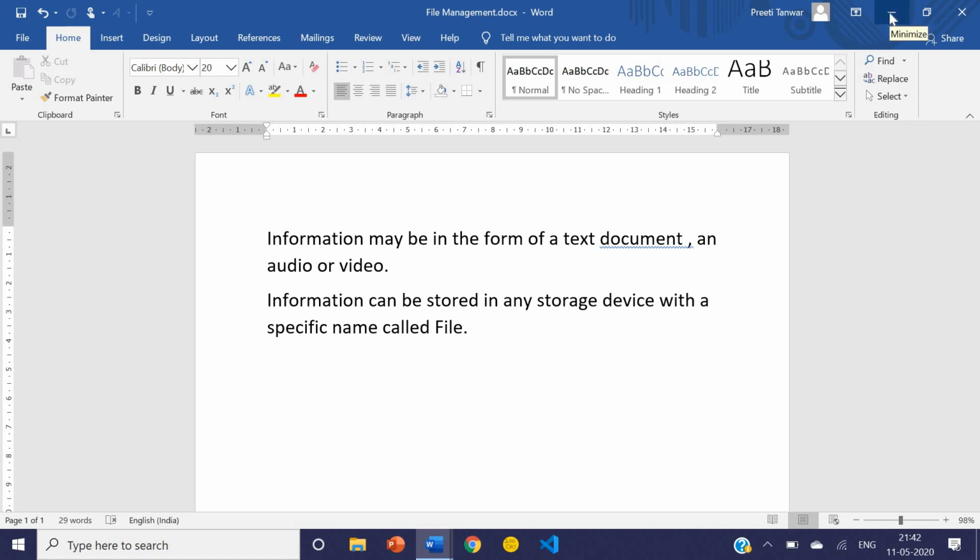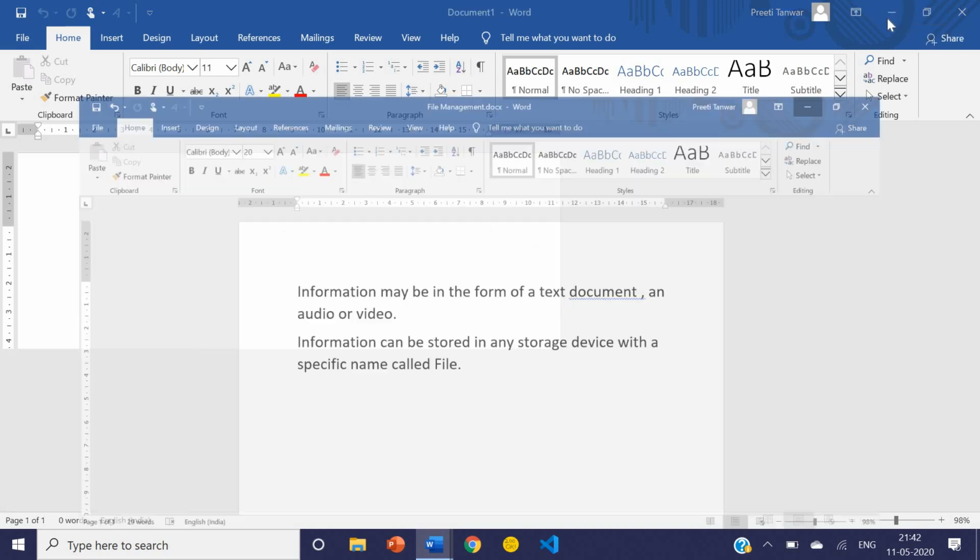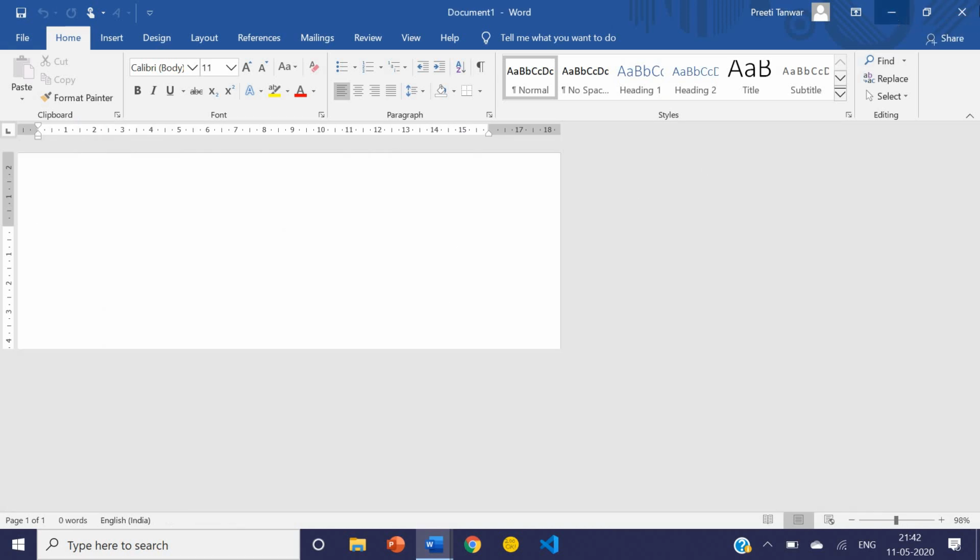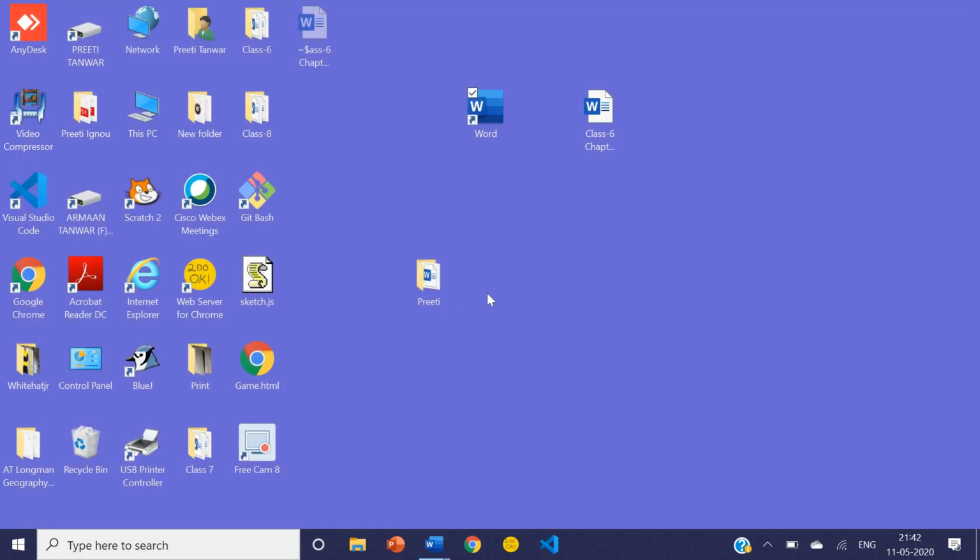Now I am going to minimize it. These are the three buttons. I hope you remember: Minimize, the second is Restore, and this is Close. Restore reduces the size of the document. Okay, then I am clicking here on Minimize. This one I am going to close. Okay, now let's see whether our file is stored in our folder or not. So open it.